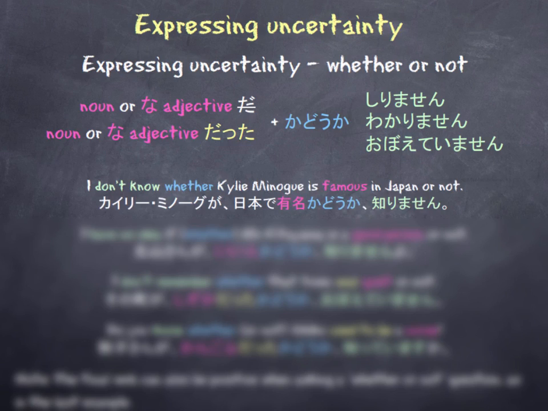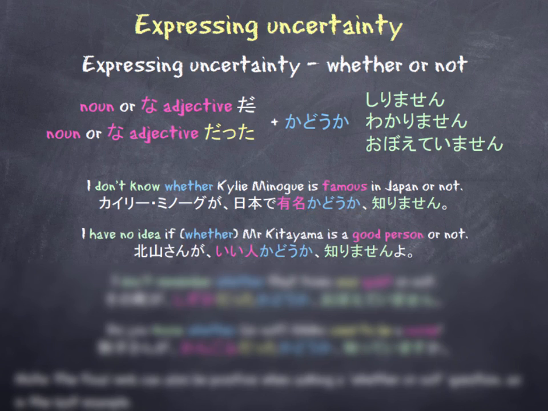So for example, I don't know whether Kylie Minogue is famous in Japan or not. So in this case, we have a sentence in its present tense, is famous. So we have Kylie Minogue ga Nihon de yumei ka dou ka shirimasen. So the adjective here is yumei, it's a na adjective, and we've simply attached it to kadoka, and we have the verb shirimasen. So in this case, it means I don't know whether or not she is famous.